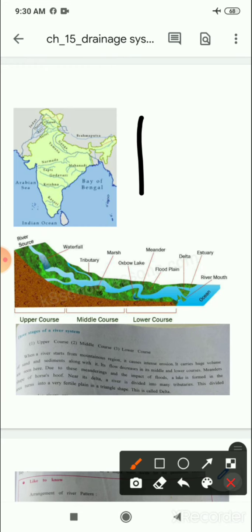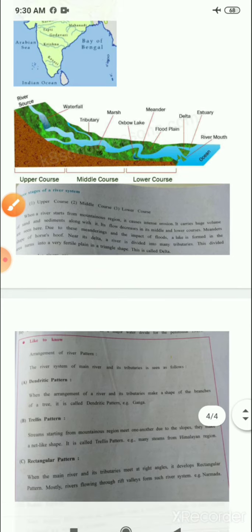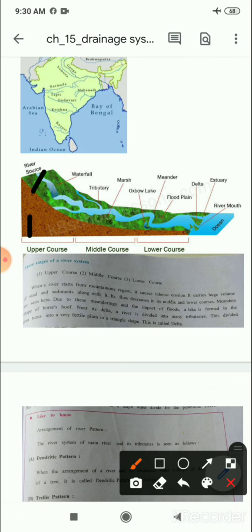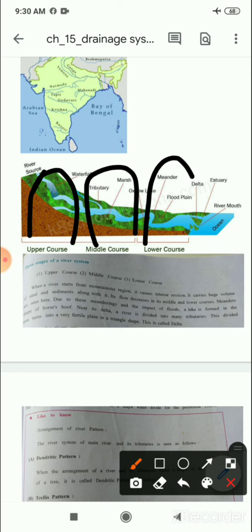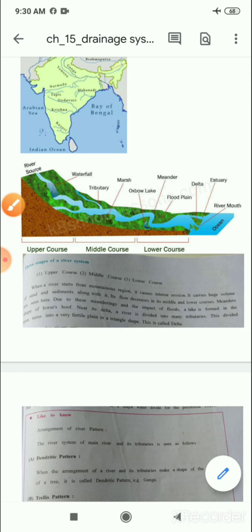The three stages of the river system: upper course, middle course and lower course. In the diagram also you can see, the diagram is given. There are three stages: this is the upper course, this is the middle course and this is the lower course.